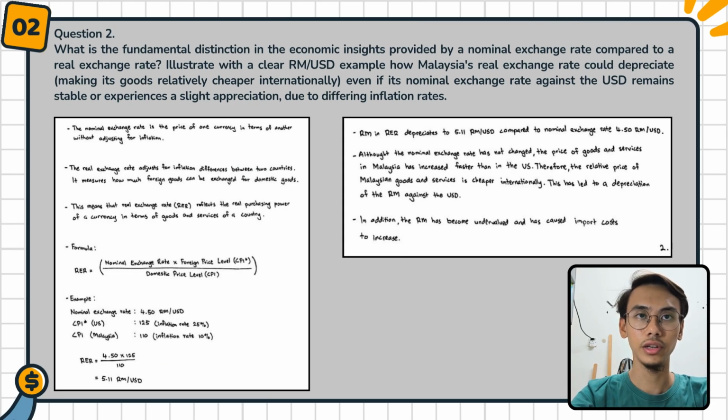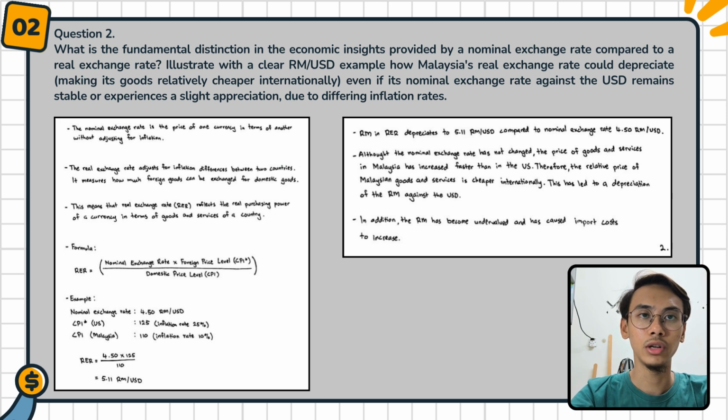The second question is, what is the fundamental distinction in the economic insight provided by a nominal exchange rate compared to a real exchange rate? Illustrate with a clear RM per USD example of how Malaysia's real exchange rate could depreciate, making its goods relatively cheaper internationally, even if its nominal exchange rate against the US dollar remains stable or experiences a slight appreciation due to the differing inflation rates.